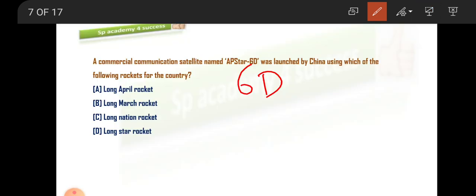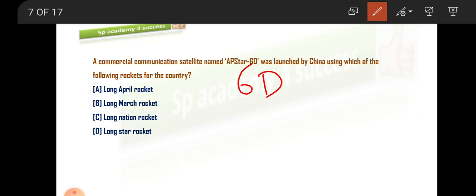Second one, it is launched by CGWIC, China Great Wall Industry Corporation. Third one, it is launched by the Long March rocket vehicle. And the fourth point here is this is a communication satellite with a capacity of 50 Gbps. See how many bits you came across in a single bit. So I gave the explanation.